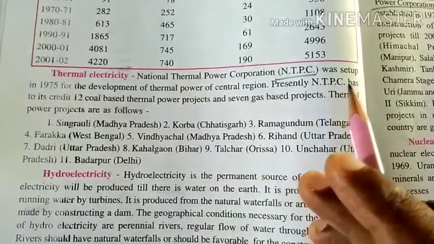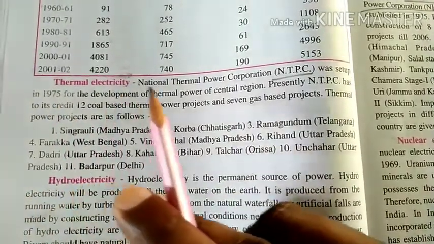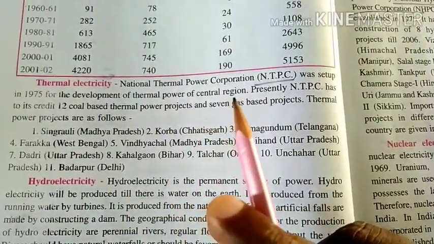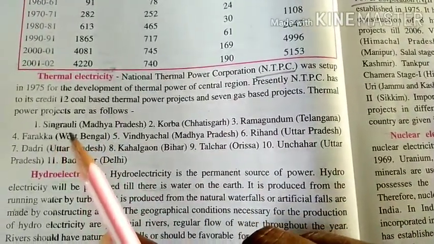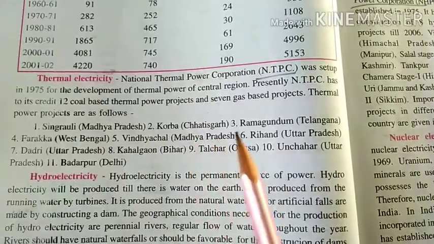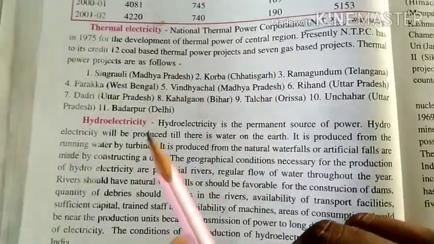Okay, it was set up in 1975 for the development of thermal power of the central region. Okay, NTPC. So the places are Singrauli, Madhya Pradesh, and Korba, Chhattisgarh. So these are the places of NTPC. Now see,